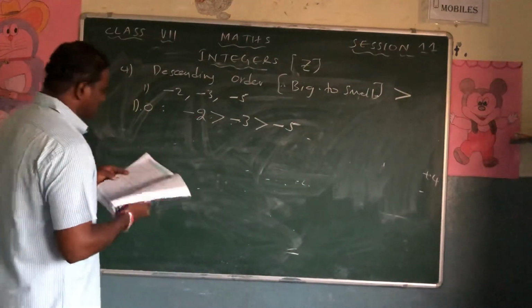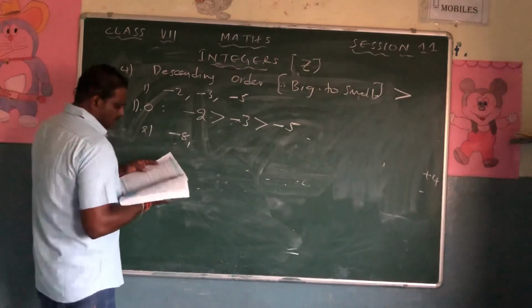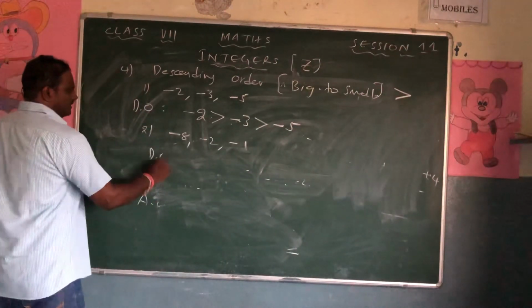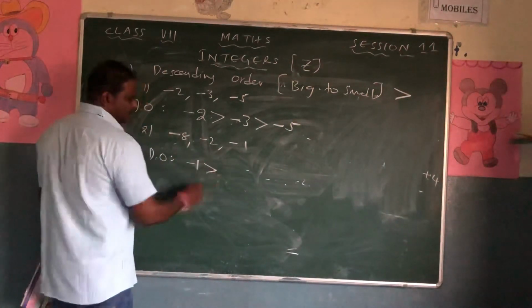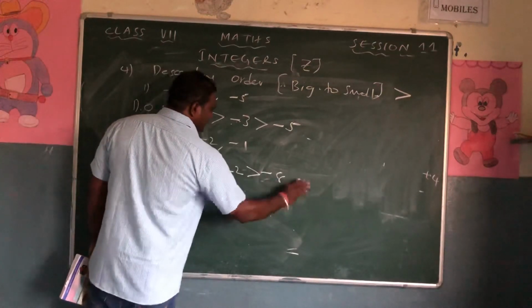Then what is the second question? Minus 8, minus 2, minus 1. So what is the answer? Descending order, no doubt the smaller one is the bigger one. Minus 1 is bigger than minus 2, is bigger than minus 8.